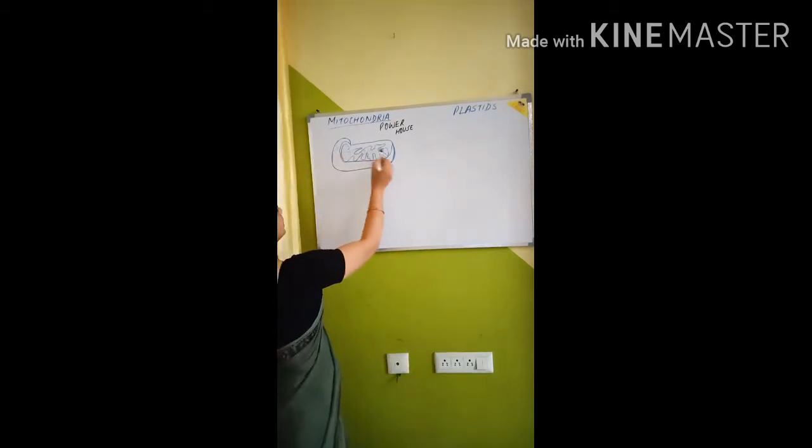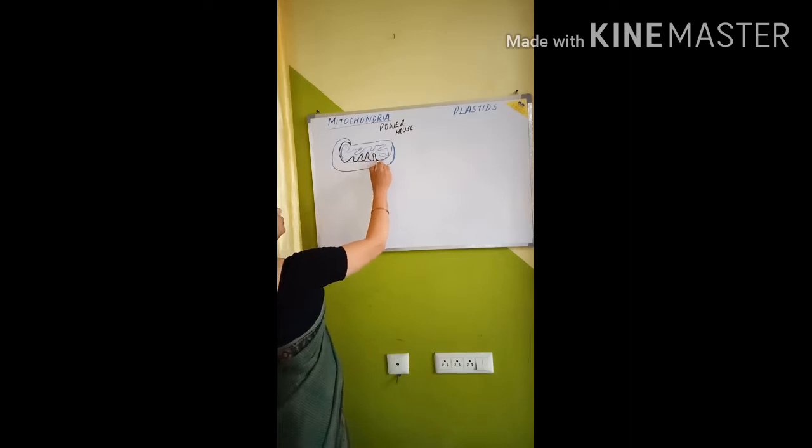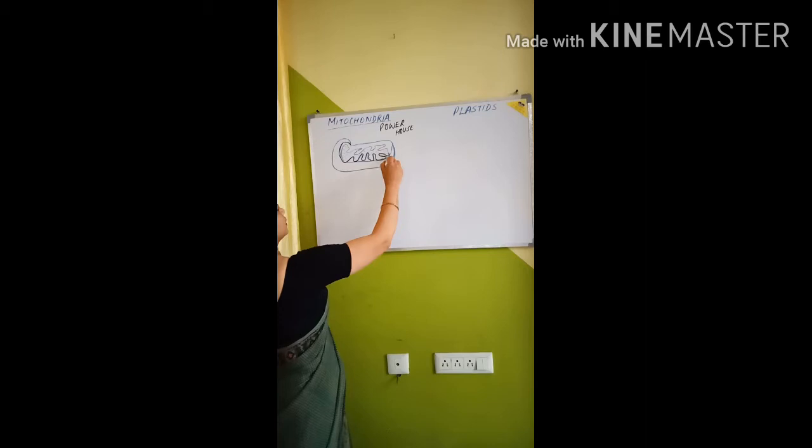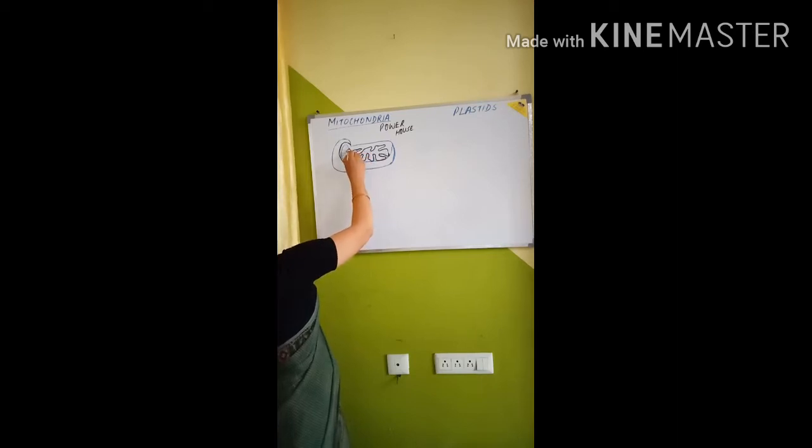And this is a double membrane. See, this is one membrane. See the structure of this, this is the inner membrane. Okay, this is the inner membrane. Is that very clear, children? This is the inner membrane. It is a double membrane structure.